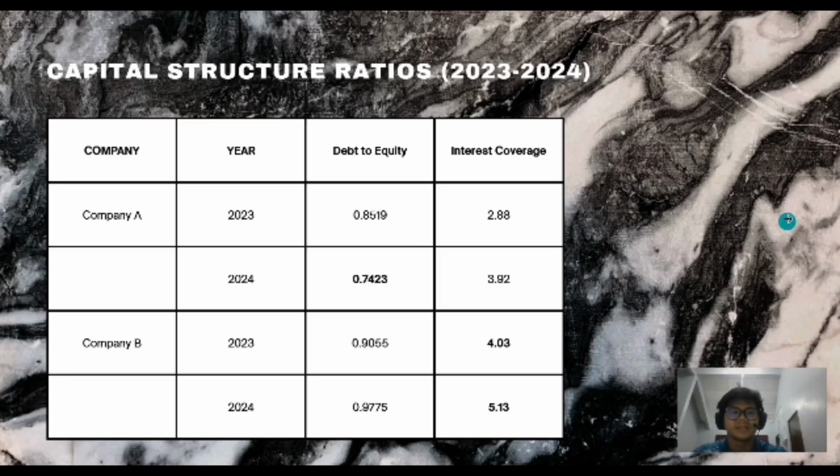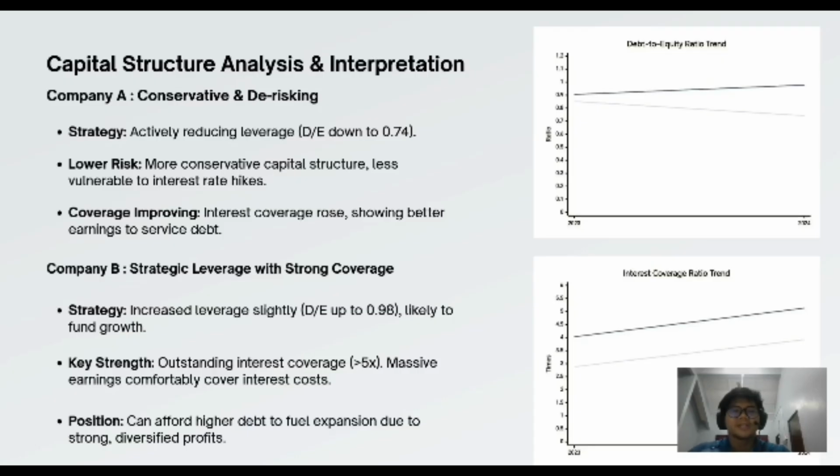Now let's move on to the next slide, capital structure analysis. The trend tells 2 stories. Company A is de-risking, lowering debt for stability, while Company B is leveraging up to grow. Backed by exceptionally strong earnings, both strategies are rational, but Company B's higher interest coverage gives it more room to maneuver.